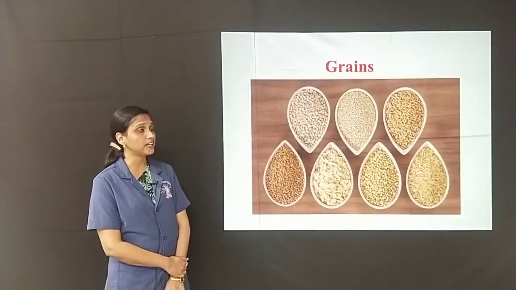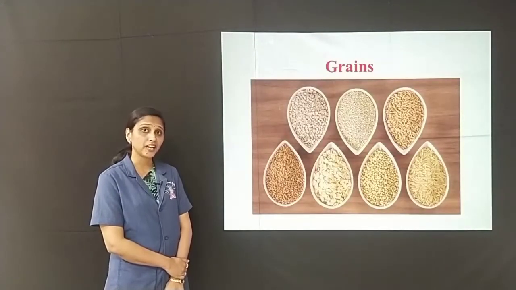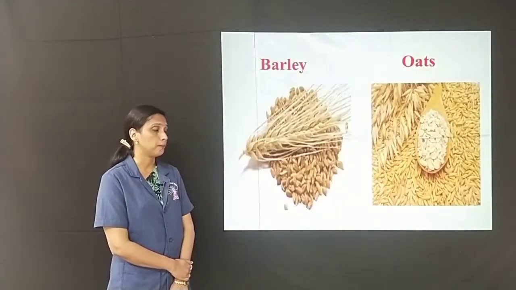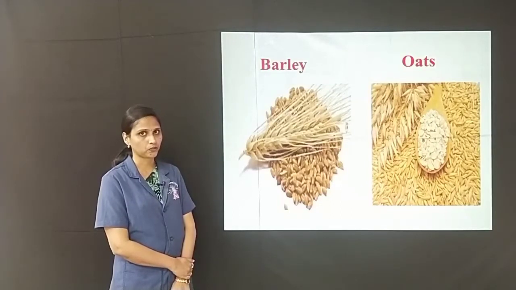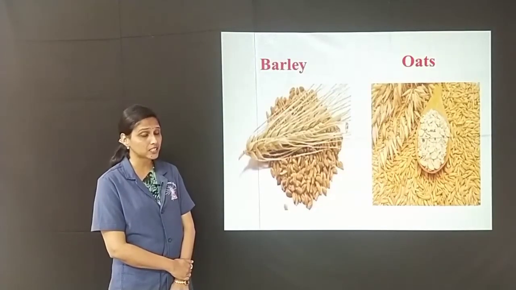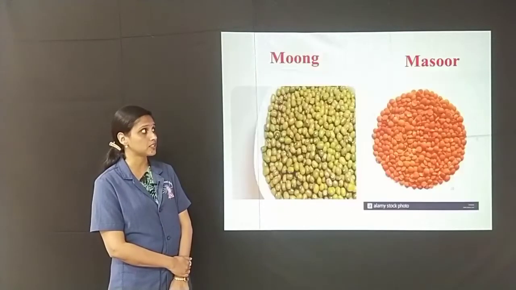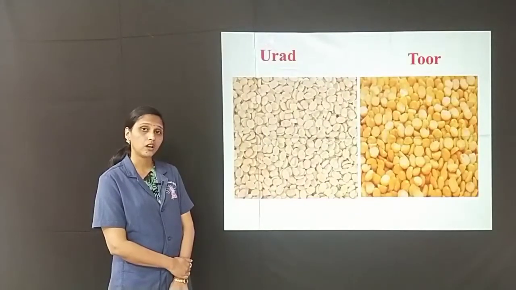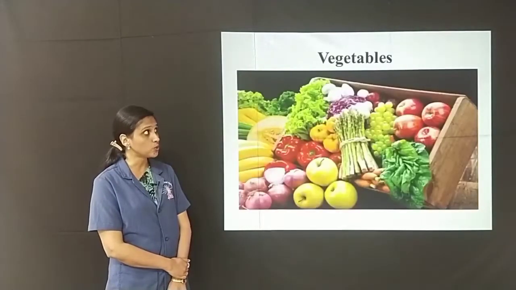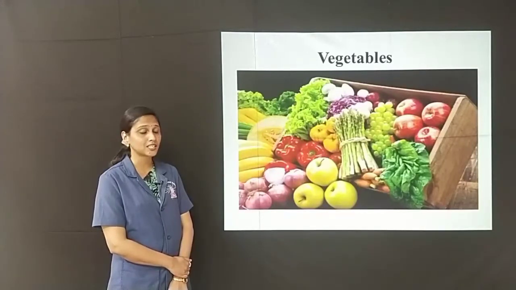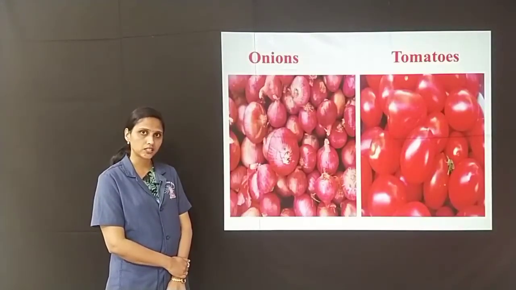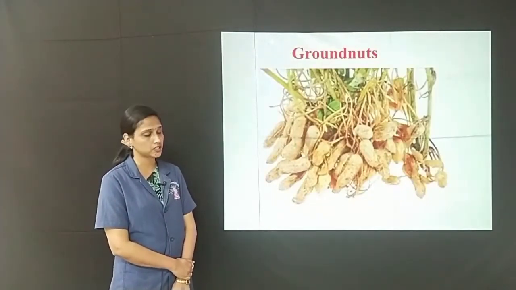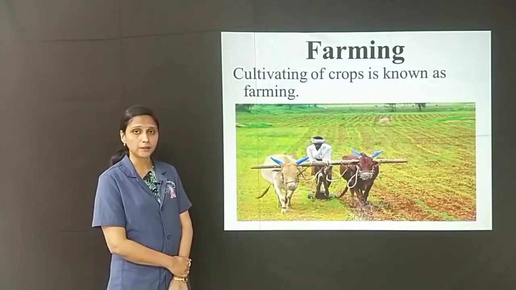Now, what are the different types of grains? The different types of grains are rice, wheat, barley and oats. What are the different types of pulses? The different types of pulses are moong, masoor, urad and tur. And also different types of vegetables such as onions, tomatoes, etc. and also groundnuts. Now let us learn about farming.